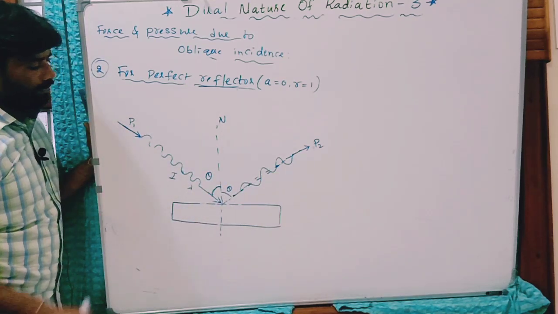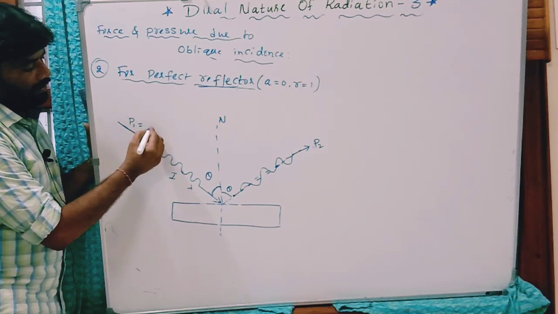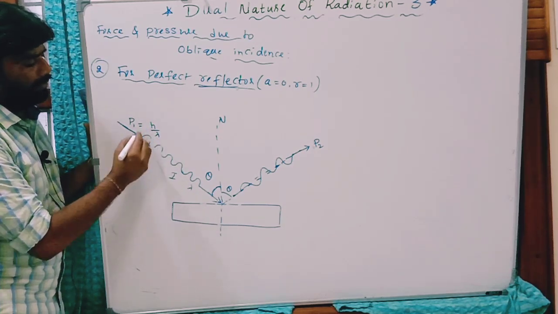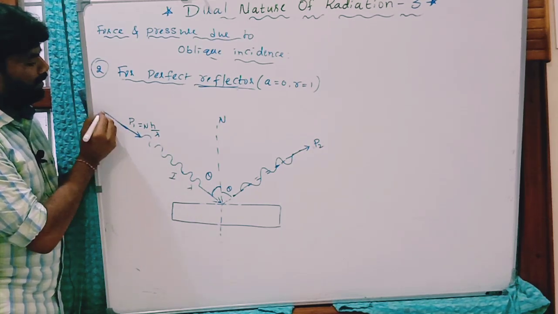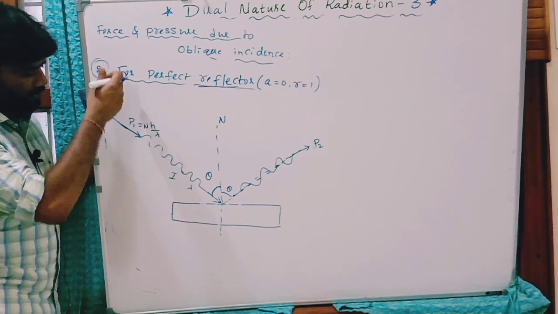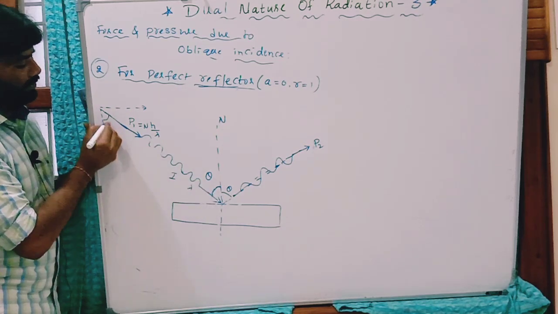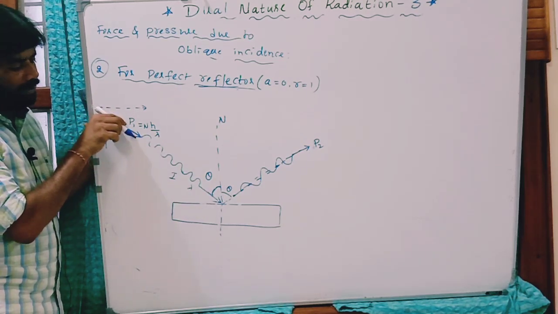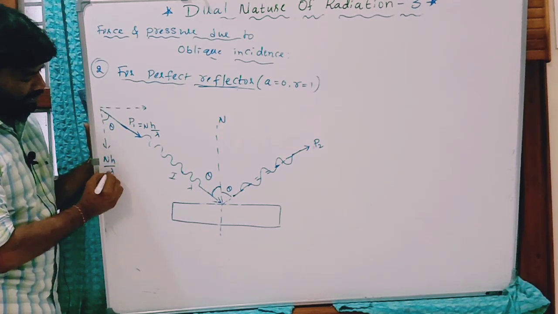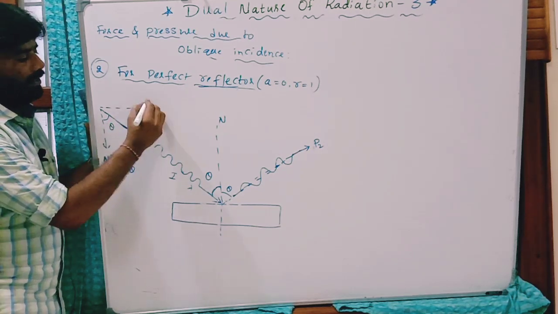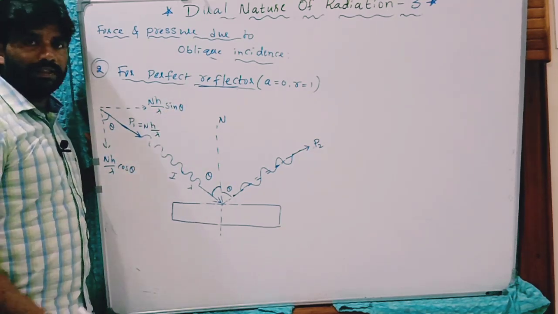Now to know the force, we should write the equation for momentum of the photons. What is the momentum of this photon? For each photon it is h by lambda. If n number of photons strike, n h by lambda. Now this momentum has directions perpendicular to this surface and parallel to the surface. This is theta, here also theta. The component of initial momentum of photons in this direction is n h by lambda cos theta, and in this direction n h by lambda sin theta. I think it is clear.